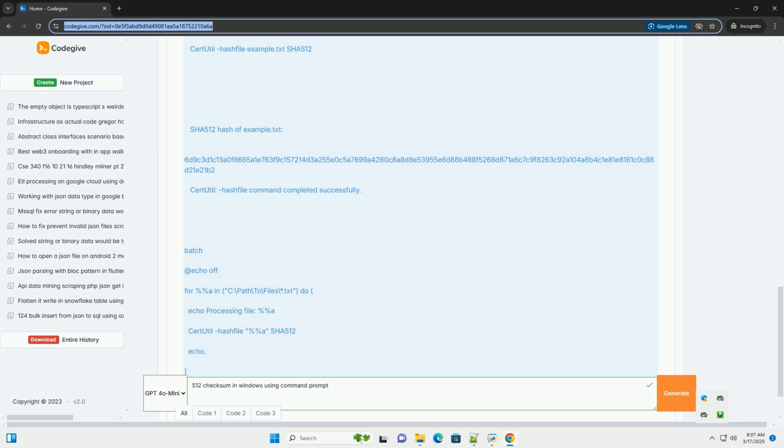Deterministic: the same input will always produce the same hash output. One way, pre-image resistance: it is computationally infeasible to reverse the hash function to find the original input from the hash output. This is crucial for security. Collision resistance: it's extremely difficult to find two different inputs that produce the same hash output, a collision.